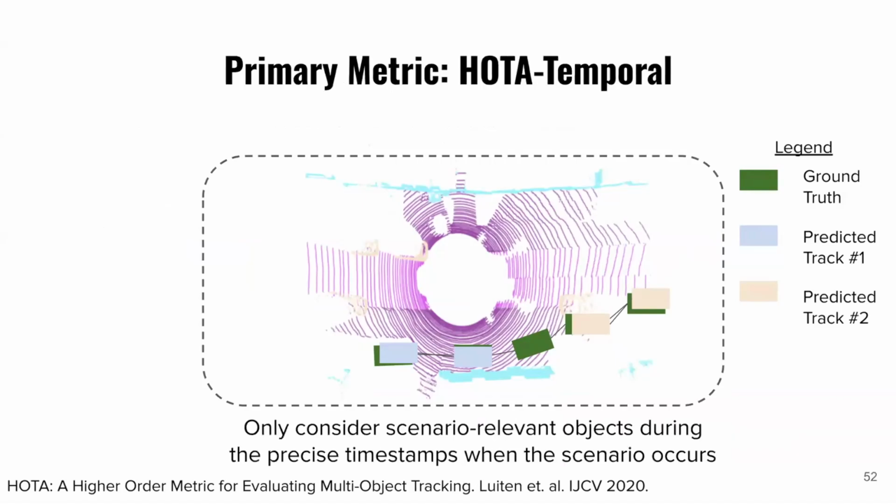We tweak this slightly, and our primary metric is HOTA temporal. It's exactly the same as HOTA, but now we only consider scenario relevant objects during the precise timestamps when the scenario occurs. Instead of tracking all cars, we're just looking for the timestamps when the car is turning left, for example, if that's the prompt.